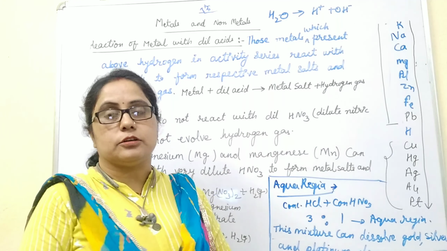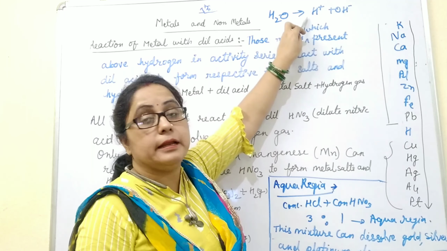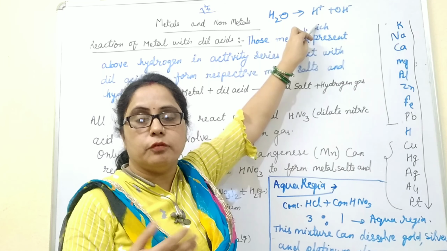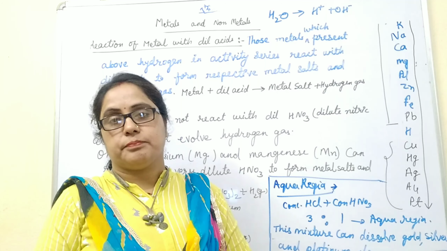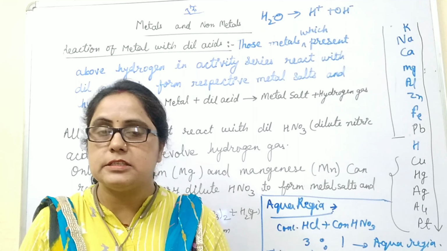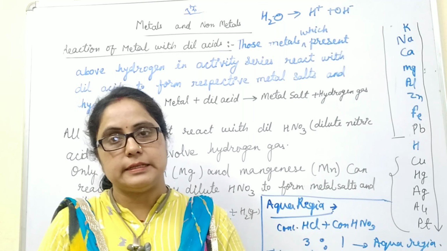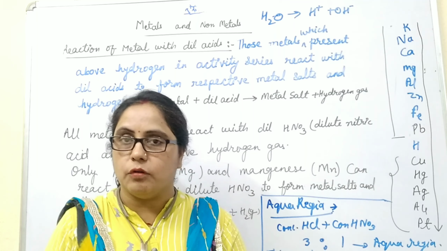These electrons are accepted by the H plus ion of water to form hydrogen gas, so we conclude that highly reactive metals react with acids and water and evolve hydrogen gas.